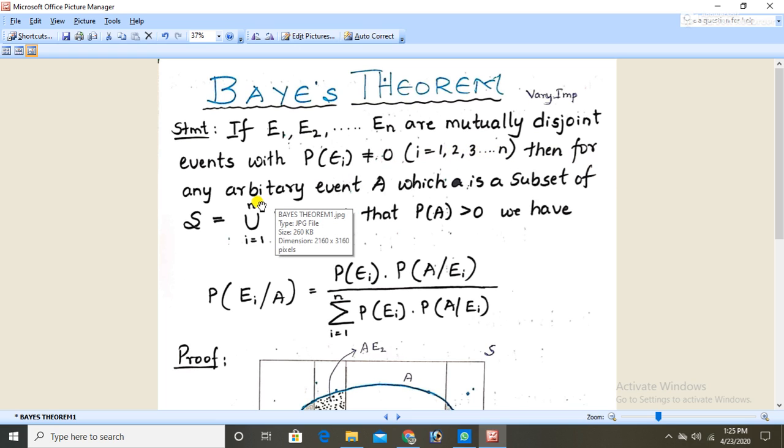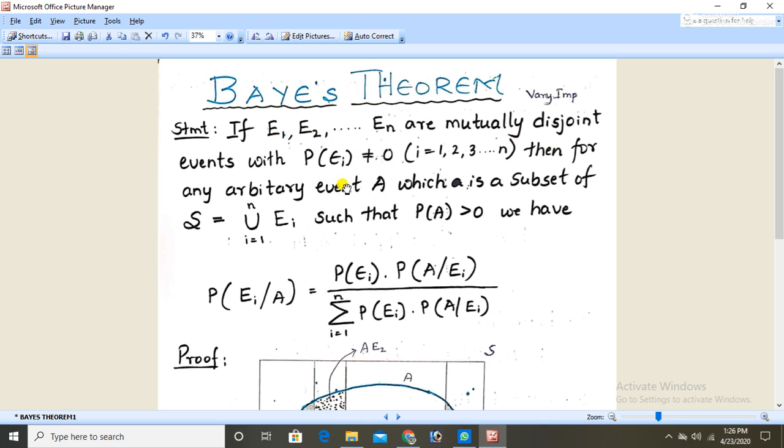Then for any arbitrary event A, there are events E1 to En, all mutually disjoint with probability of E_i not equal to 0.